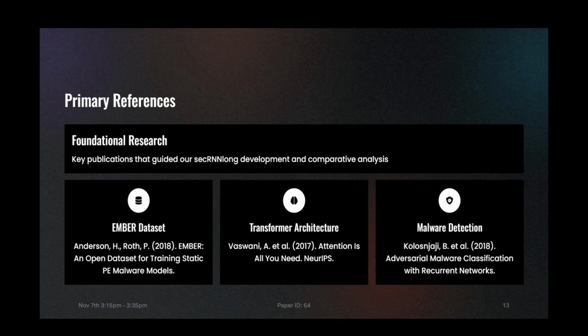These are the primary references that I would like to mention, and they helped so much while doing our research. First, the EMBER 2018 dataset from Anderson, which has over 1.1 million PEs for Windows malware detection. For transformer architecture, we used Vaswani's Attention Is All You Need paper. And for malware detection, we used Catak, Yazi, and others on malware classification with recurrent neural networks.